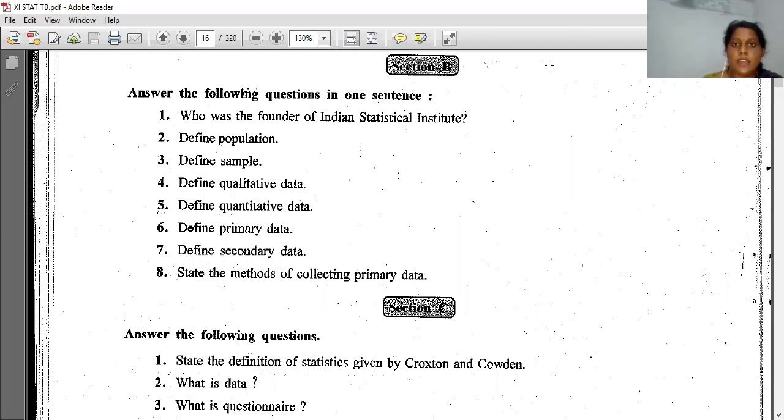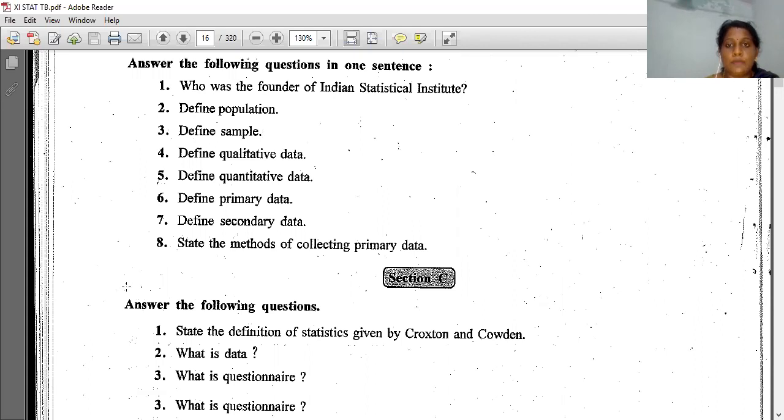Many definitions are there in page number 3 and 4. So please refer to page number 3 and 4. And other than these definitions, the ones I told you, please write those definitions. Or else I will send you in the group all the questions which you have to write other than this. It means 8 plus more definitions you have to write.